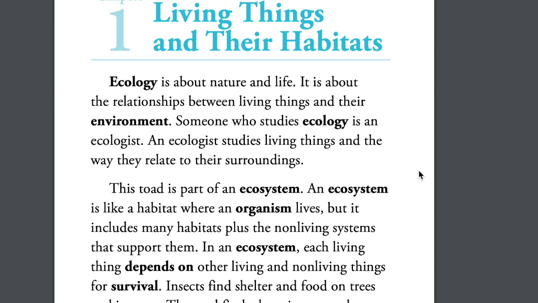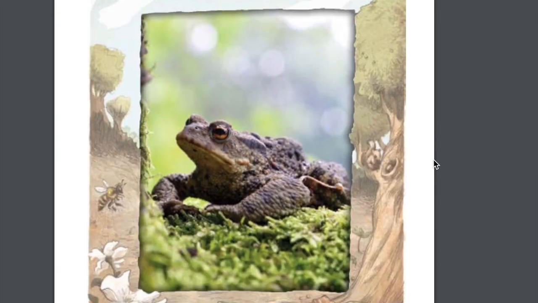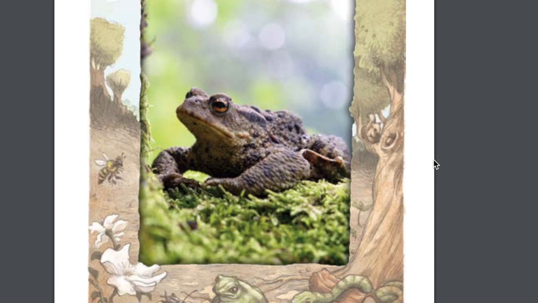Ecology is about nature and life. It is about the relationships between living things and their environment. Someone who studies ecology is an ecologist. An ecologist studies living things and the way they relate to their surroundings. This toad is part of an ecosystem. An ecosystem is like a habitat where an organism lives, but it includes many habitats plus the non-living systems that support them. In an ecosystem, each living thing depends on other living and non-living things for survival.